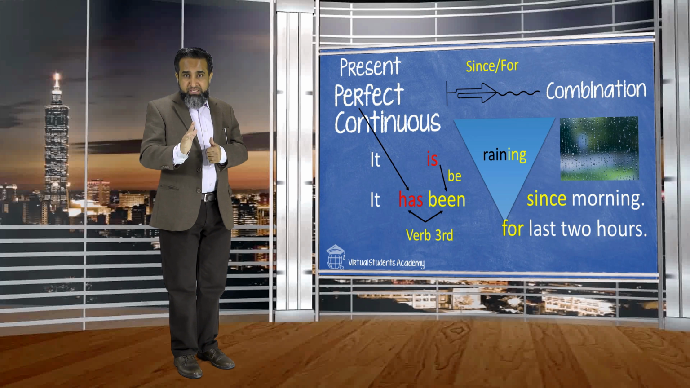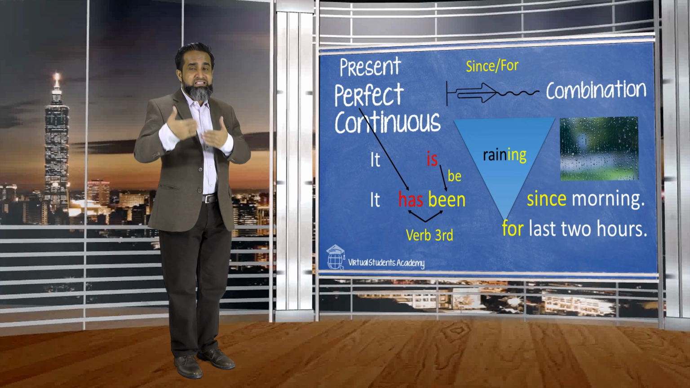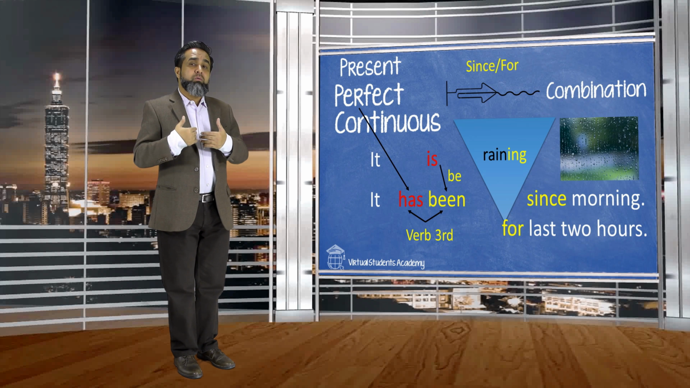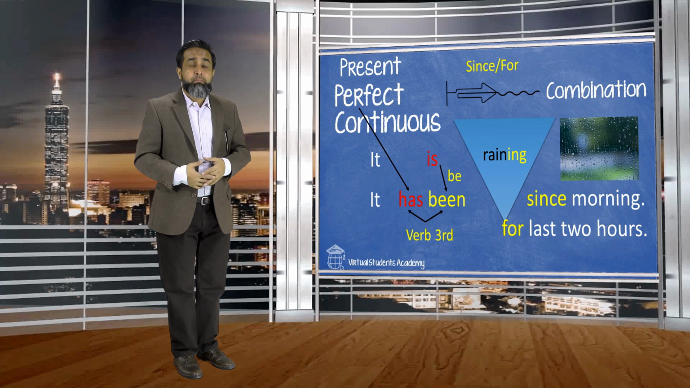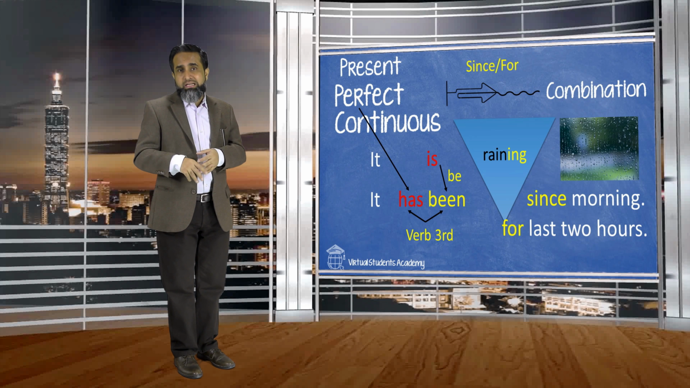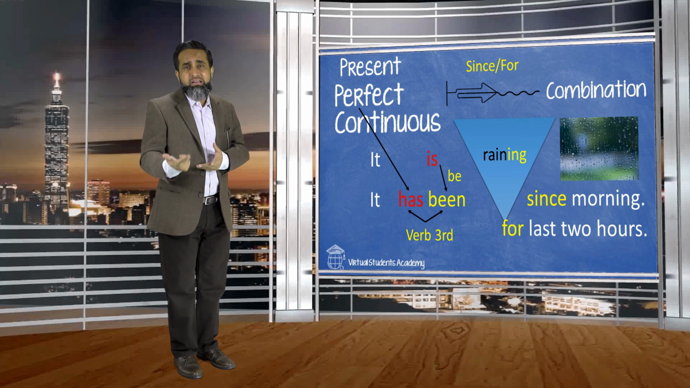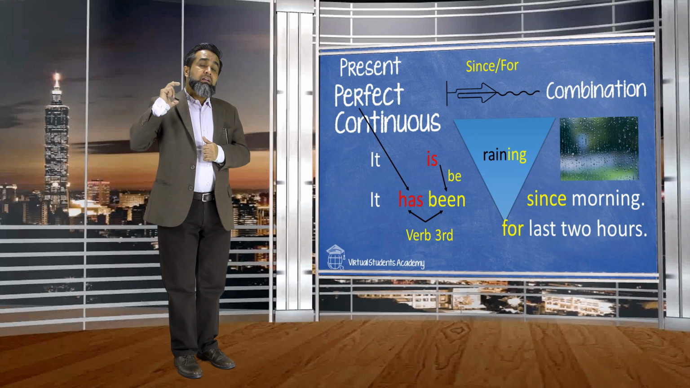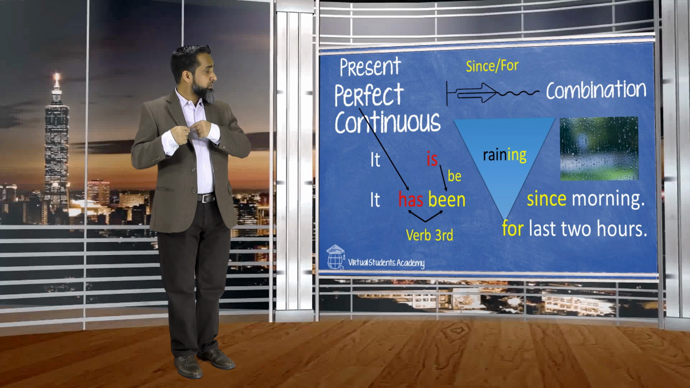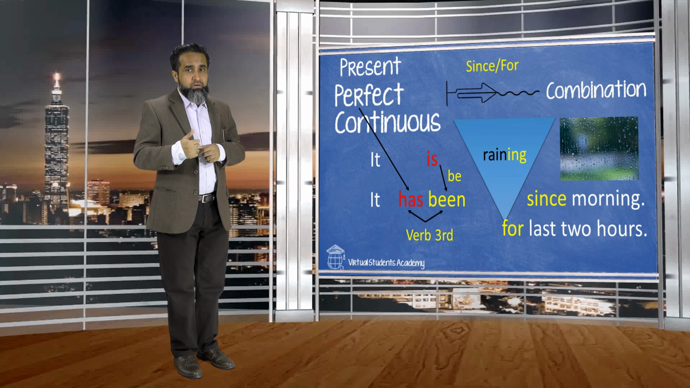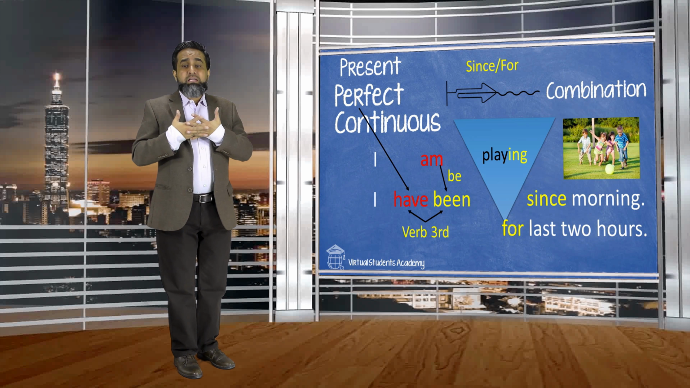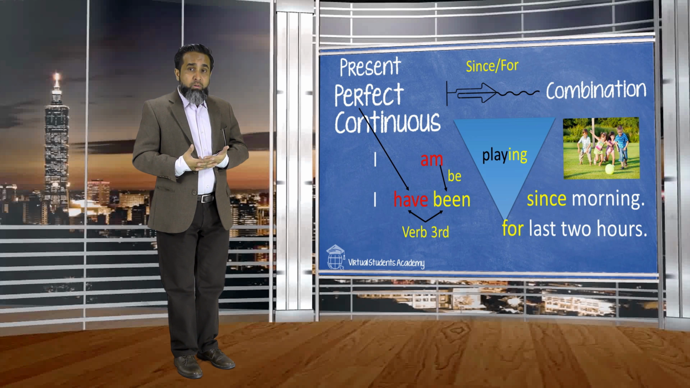But we have to use since or for. If we are specific, we are sure, since 6 a.m., so I would say since 6. But if it's not sure, let's say for last 3 hours, so you would say for. So we will always use since or for. So this is all about perfect continuous.